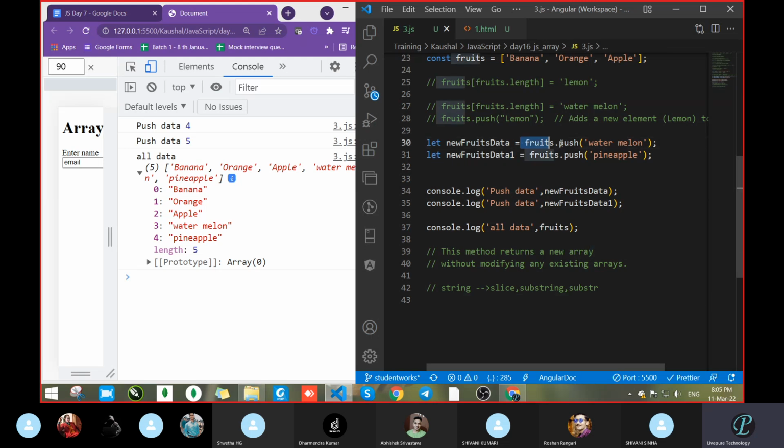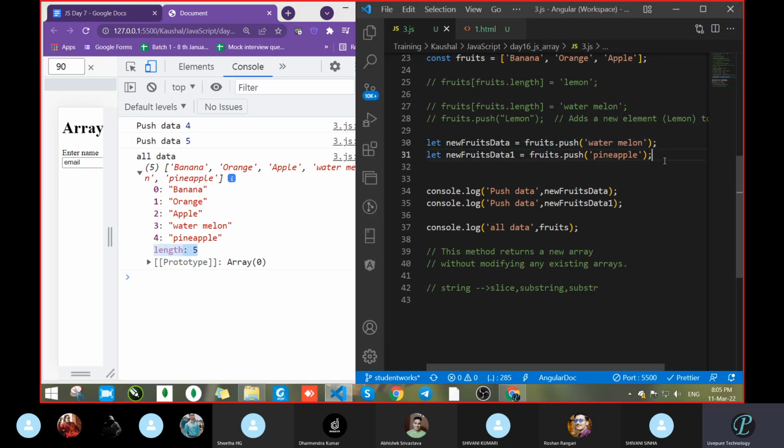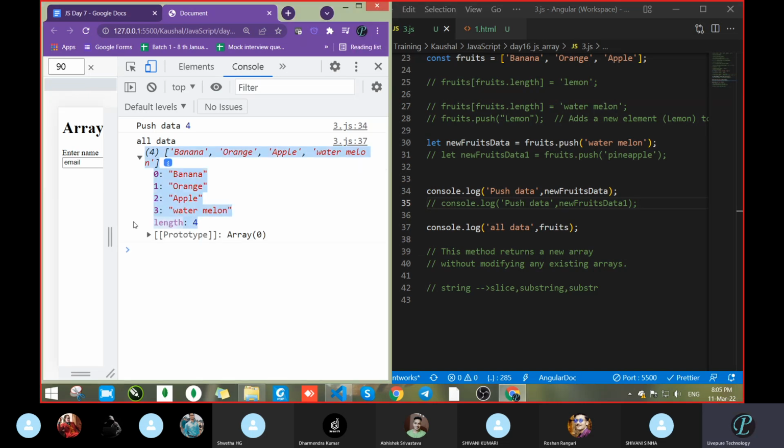Because when we pushed this data, up to watermelon, the data length will be 4 only. Comment this line. See that. What is the length? Length is 4. See this picture, it's showing 4, and the length itself is 4.